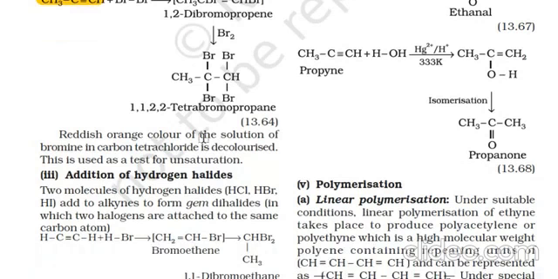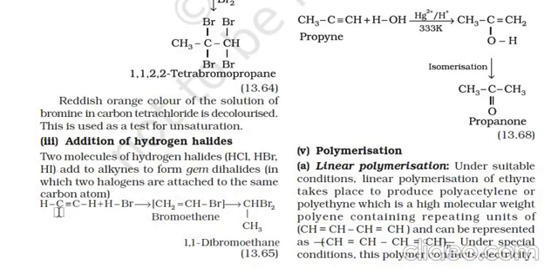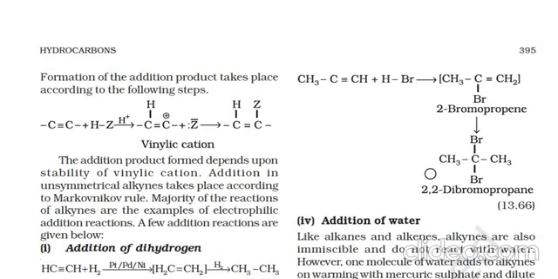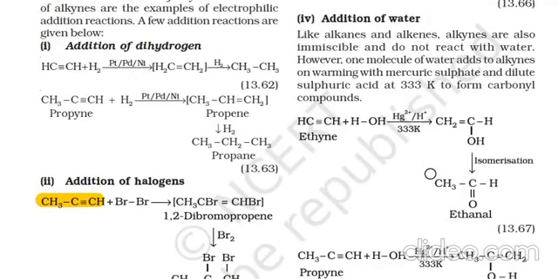Addition of hydrogen halides. Two molecules of hydrogen halide add to alkyne to form gem halides, in which two halogens are attached to the same carbon atom. When ethyne is taken with hydrogen halide, bromoethene will be formed. Then on more reaction, it will form 1,1-dibromoethane. Okay, 1,1-dibromoethane.